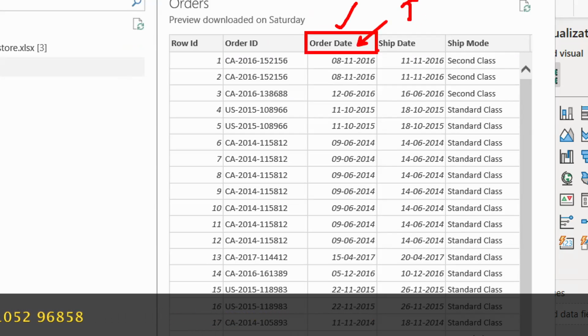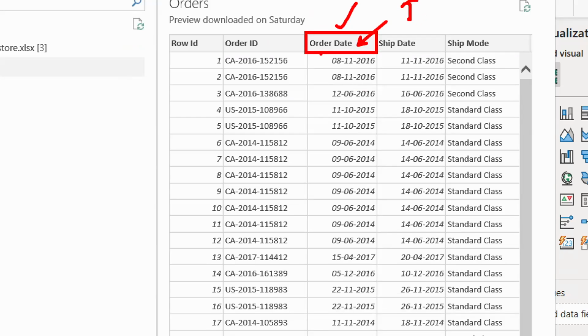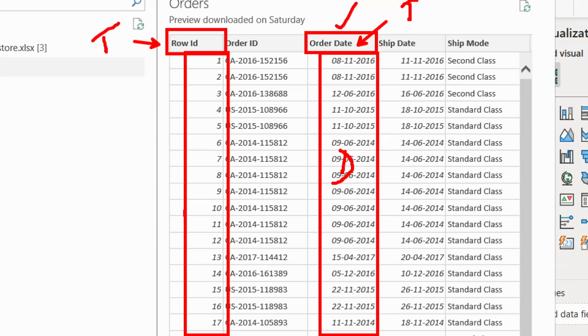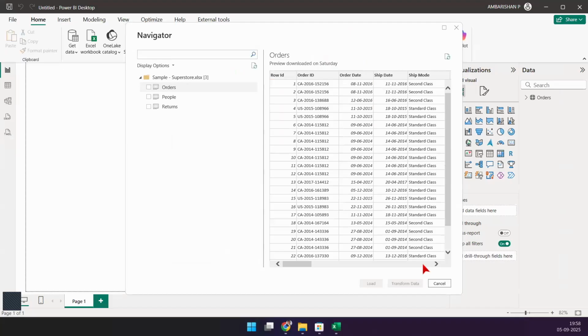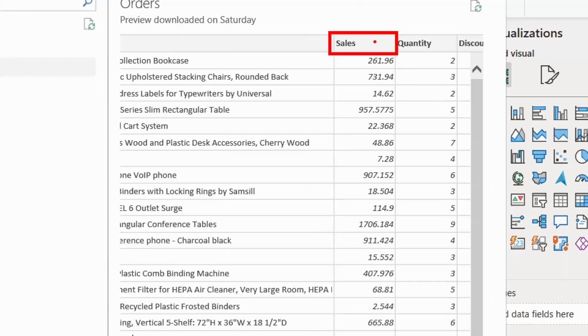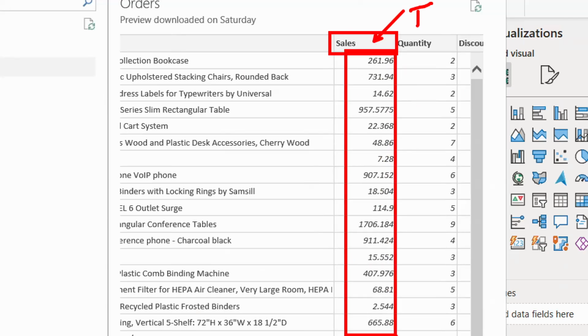Yes, can I say that? Text value at the very first row. But the rest of the data, the rest of the data type is what? It's all date. Yes. You go and look at the row ID. The first row is text. The rest of the rows are what? All numbers. Yes, numbers. Let's go and look at some other column. Let's go through some other columns. Again, the sales column, whatever that is. The first value is text and the rest of the values are of a similar kind, a similar data type. This is a decimal data type.